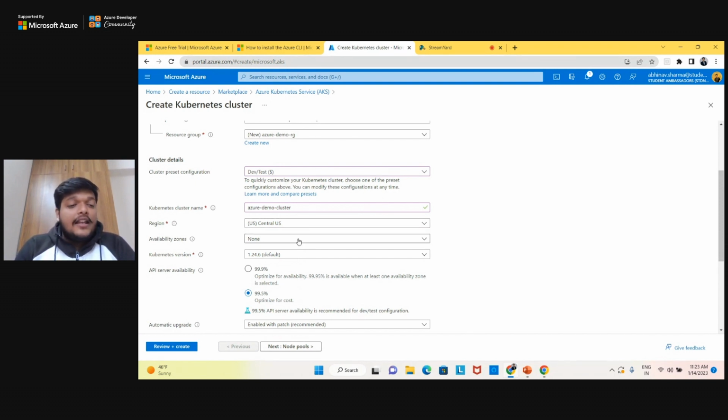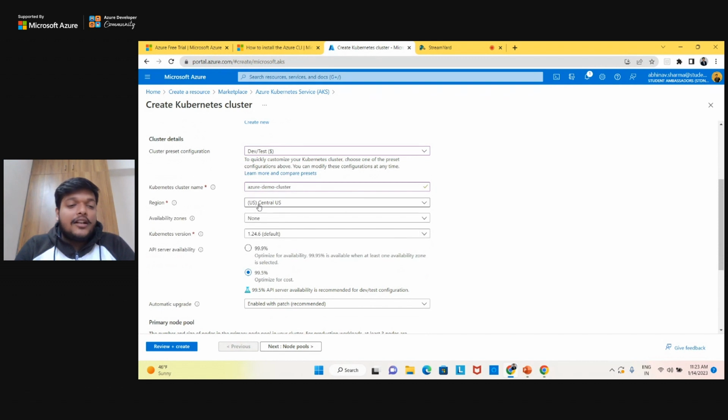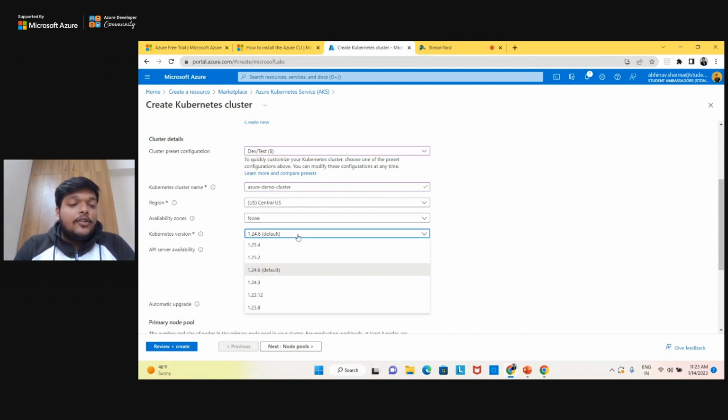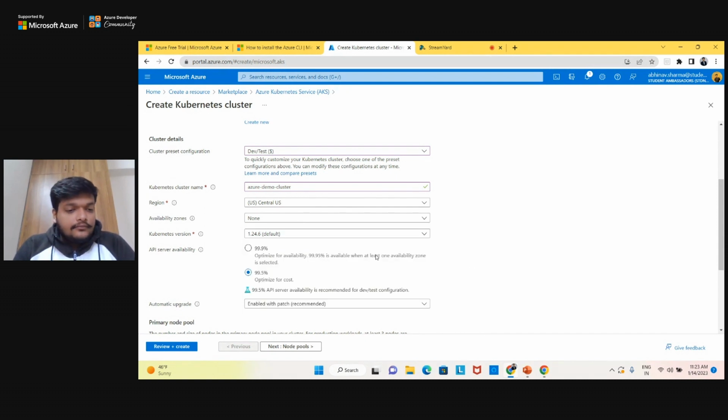So you can have any number of availability zones available here. And again, it's a test, so I'm not keeping any availability zone. You can if you want. Now it is asking you for the Kubernetes version. By default a version is selected, but if you want to upgrade or downgrade to any other version of Kubernetes, you can go with that, right?